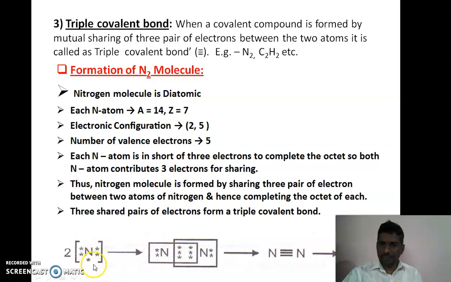Now see the reaction. Nitrogen's outermost orbit has 5 electrons, and it requires 3 electrons to complete the octet. Therefore, between the first nitrogen and second nitrogen, 3 pairs of electrons get mutually shared in the overlapping area, and therefore the bond formed between the nitrogen atoms is a triple covalent bond, and that is the formation of the neutral nitrogen molecule. Okay, that is an example of a triple covalent bond.